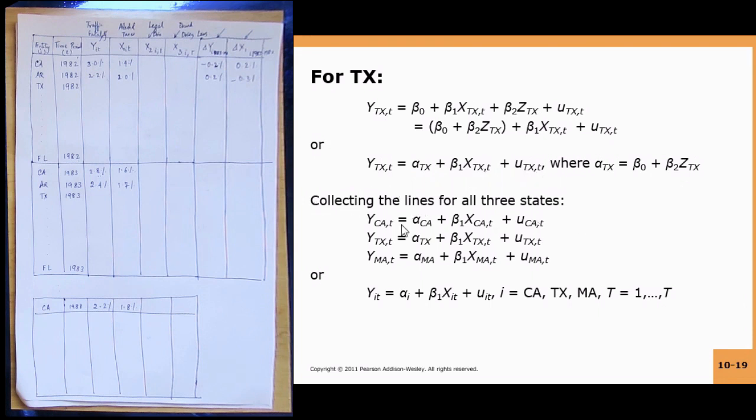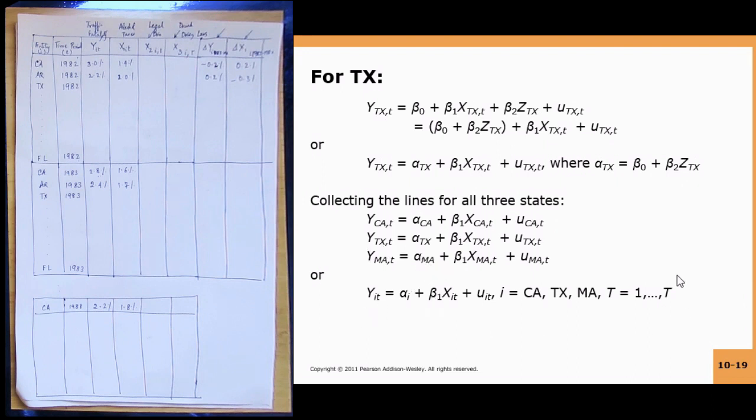Now you do a similar thing for Massachusetts. I forgot to say right at the beginning that we are considering only 3 states, to simplify the discussion. So Y California comma T is equal to alpha California plus beta 1 X California comma T plus U California comma T. Similarly for Texas you have alpha Texas. For Massachusetts you have alpha Massachusetts.